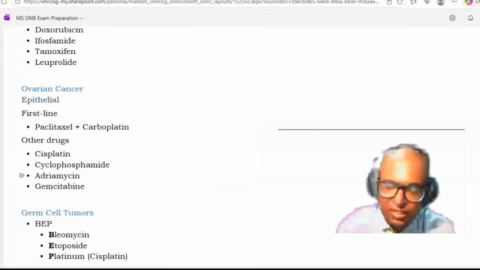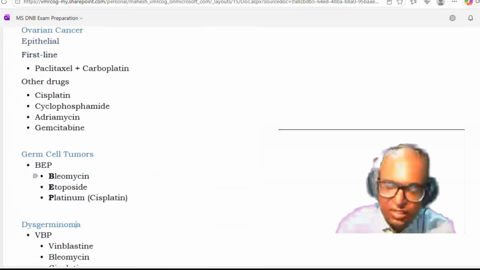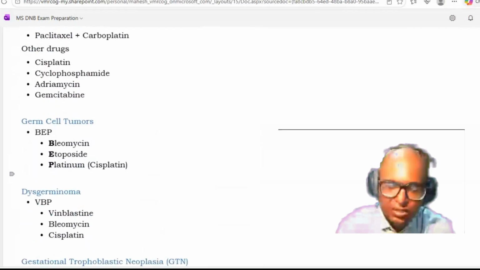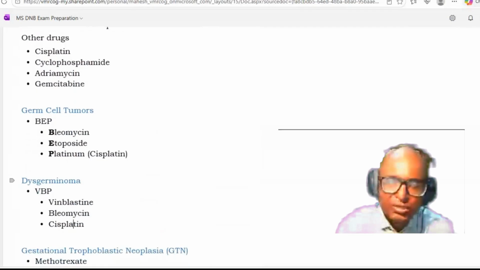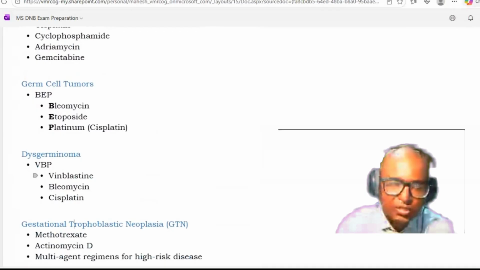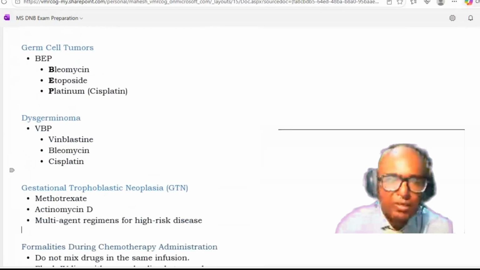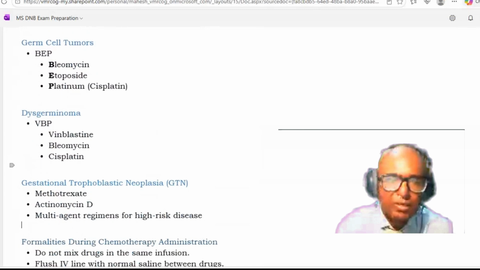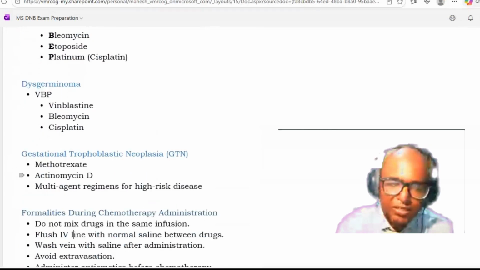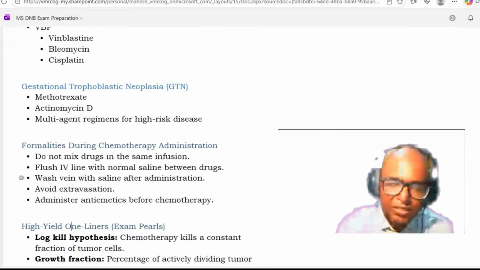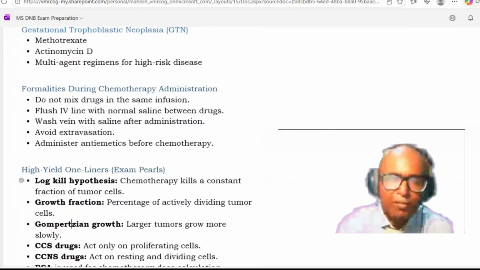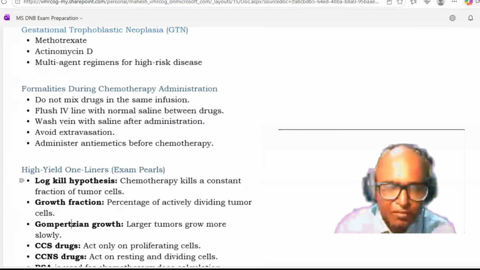Okay. Another regime is the BEP regime, which is very commonly used for germ cell tumors. For germ cell tumors, BEP, bleomycin, etoposide, and platinum, a cisplatin-based regime. Okay, for dysgerminoma, VBP, vinblastine, bleomycin, cisplatin. For GTN, methotrexate, actinomycin D. Multi-agent regimens for high-risk disease. Okay. So formalities during chemotherapy administration. These are the practical points which you should remember.